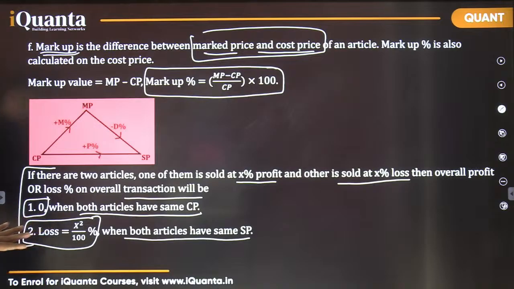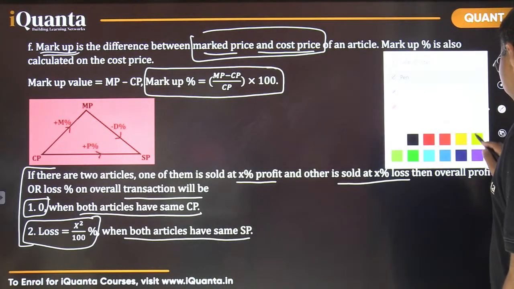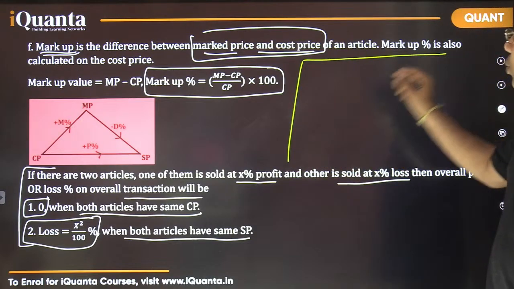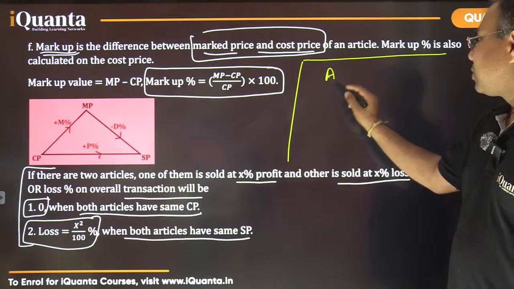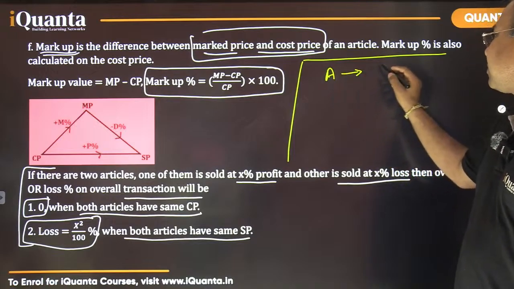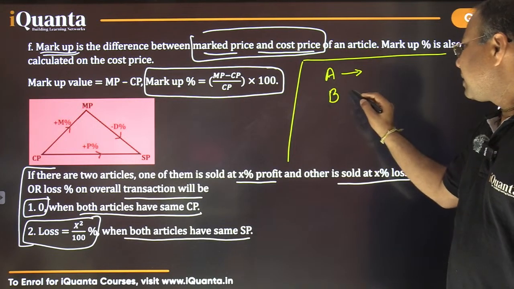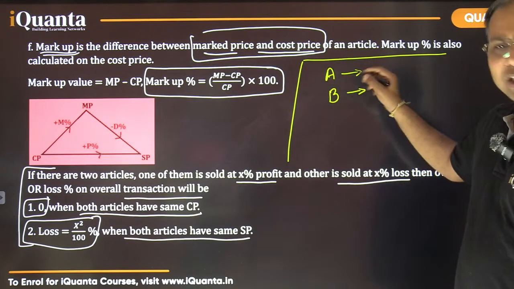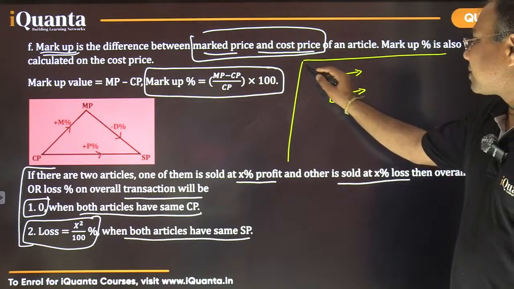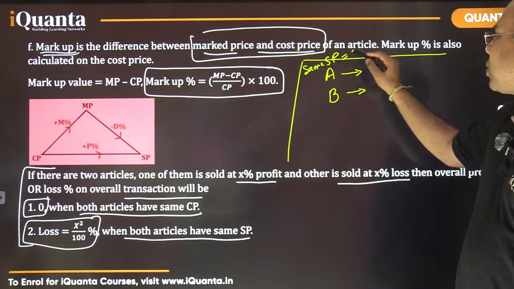So let me give you a question for this one. Please answer it fast. This is a good question and you should be able to do it very easily. There are two articles, Article A and Article B. A trader sells both articles at the same selling price, maybe 200 rupees.